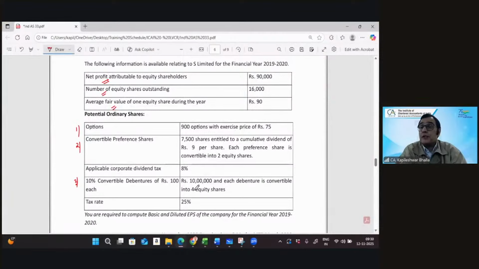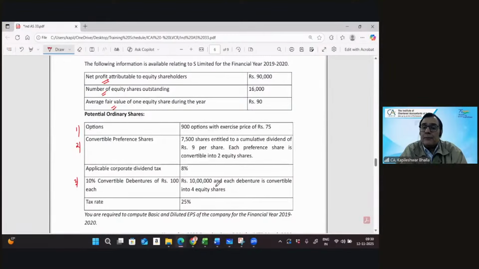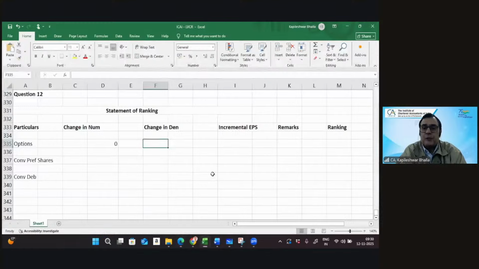Now, in terms of options, what will be the change in numerator? I think you already know this, but I'm still putting that question back to you. So in terms of the options, what will be the impact on the numerator? There is nothing. So there will be no impact on the numerator in this case. That's 0. And in terms of denominator, we need to work this out. So let's go back on the denominator. The company has issued 900 options with an exercise price of 75, whereas the fair value is 90. Let me just show the workings below.